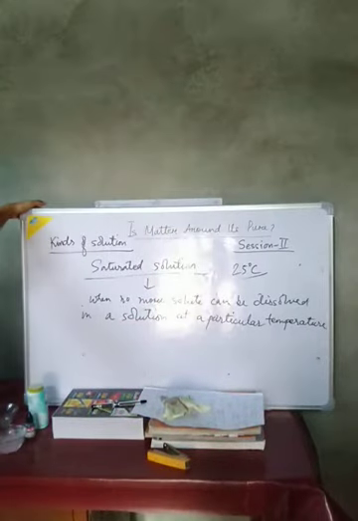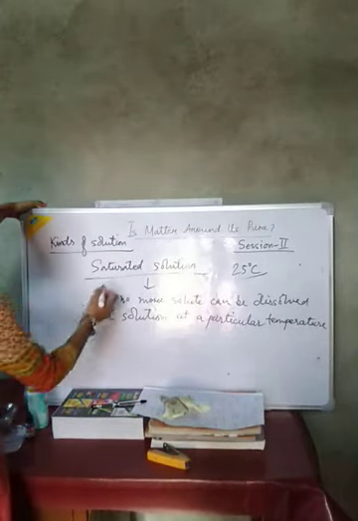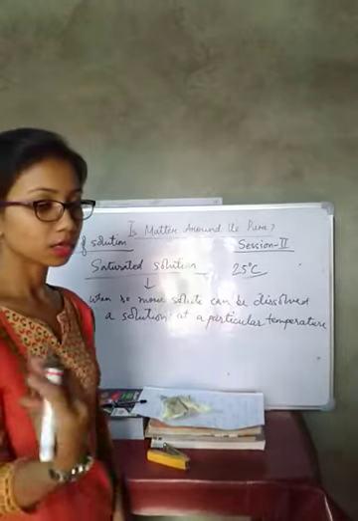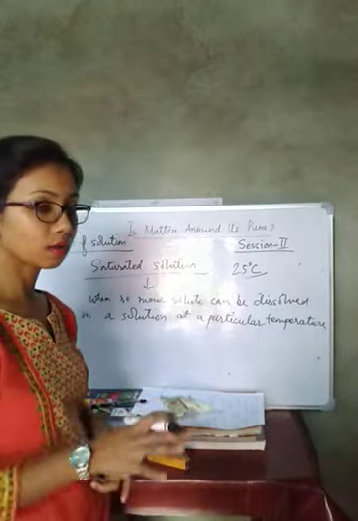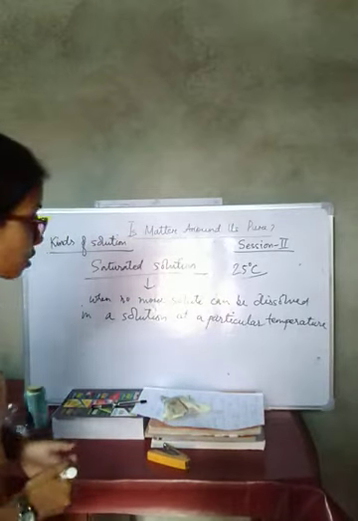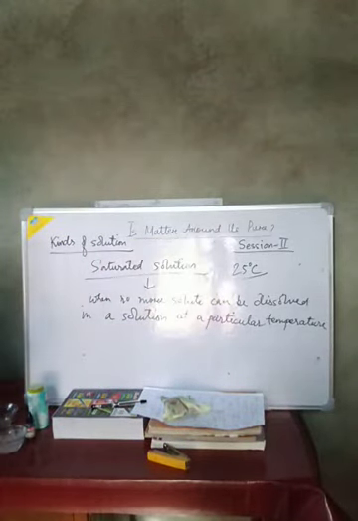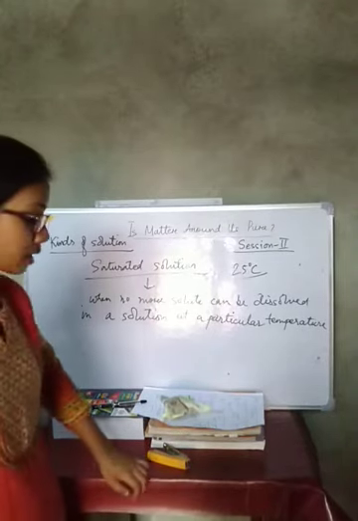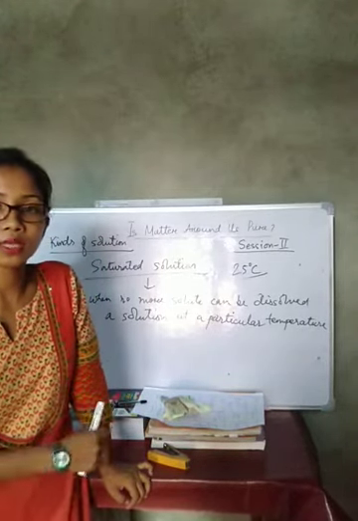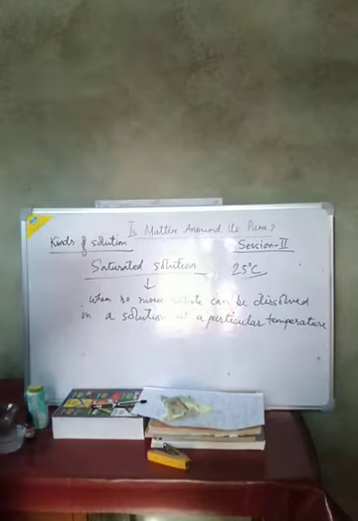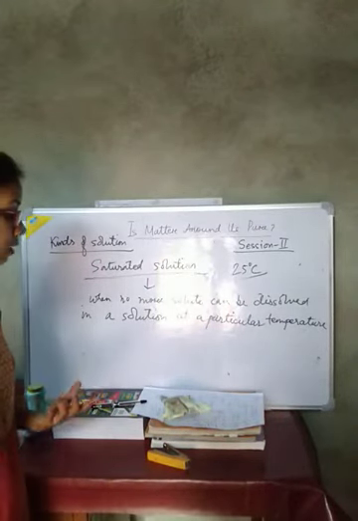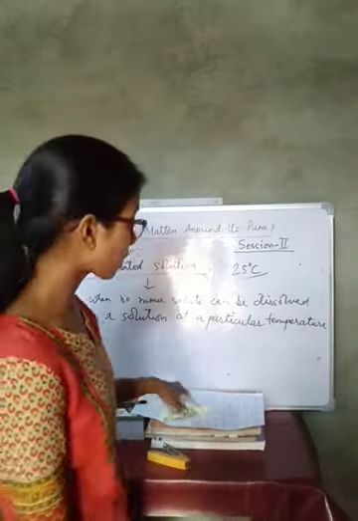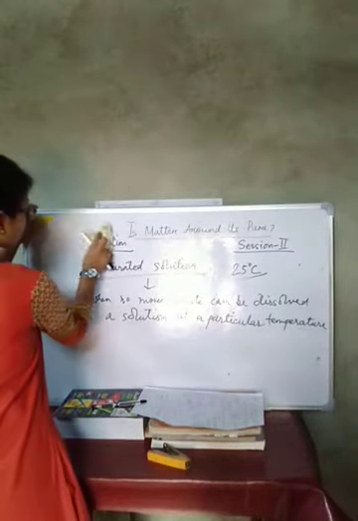When no more solute can be dissolved in a solution at a particular temperature, that type of solution is known as a saturated solution. So these are the kinds of solution: one is dilute solution, one is concentrated solution, one is saturated solution. Now we will see how to calculate the concentration, or strength, of a solution.